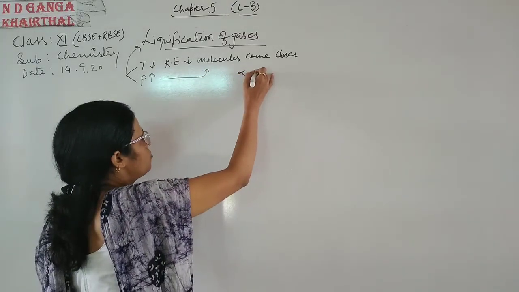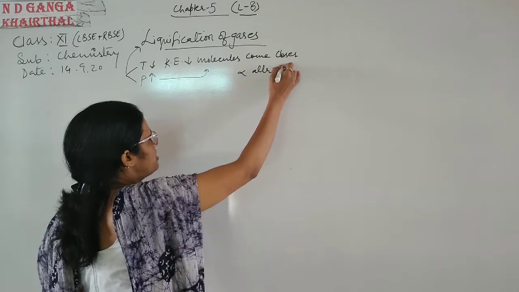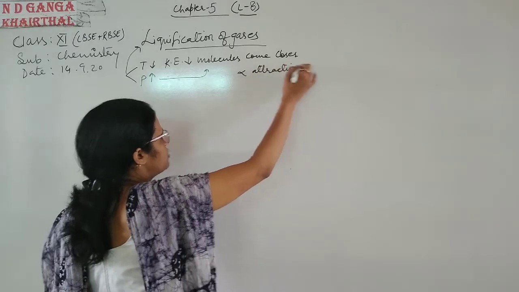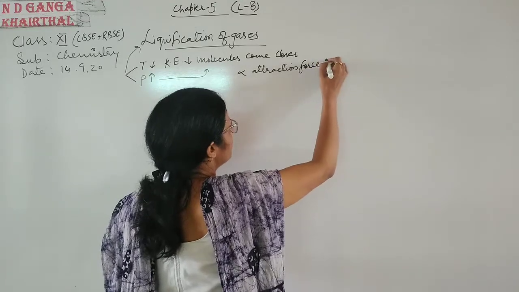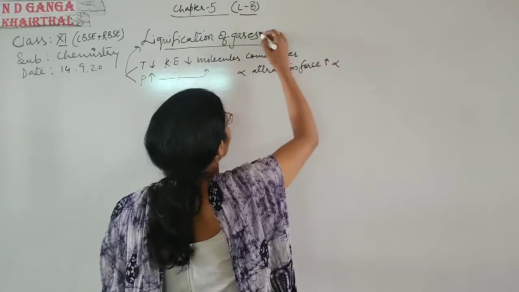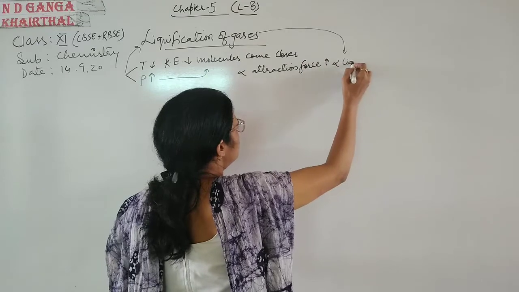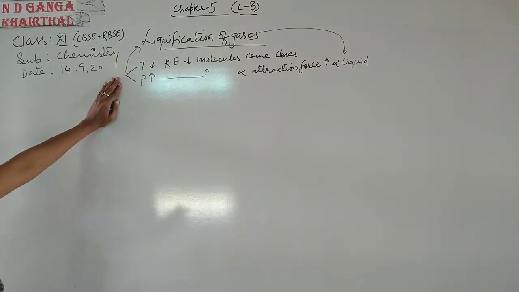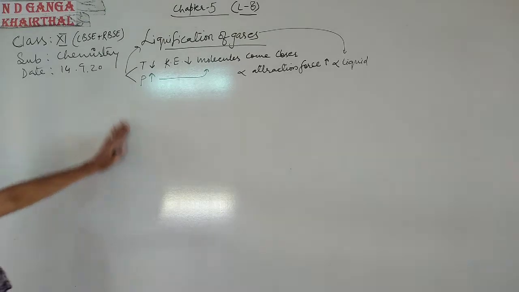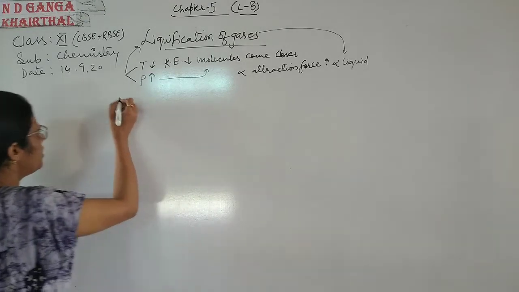and attraction force increases, and a gas converts into liquid. So by decreasing temperature and increasing pressure, we can convert a gas into liquid. So there are three terms, that is critical temperature,